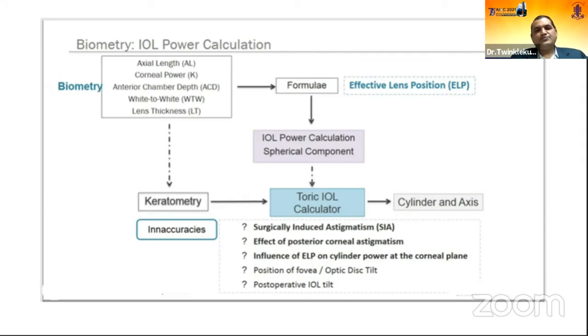The influence of effective lens position on the cylindrical power at the corneal plane. The IOL effective lens position has a significant effect on the cylindrical power at the corneal plane. We are now understanding better through better tomography of the lenses, and the position of the fovea and optic disc tilt. And lastly, newer coming up is the post-operative IOL tilt. A new generation of IOL power calculations or toric calculators are also incorporating this post-operative IOL tilt.